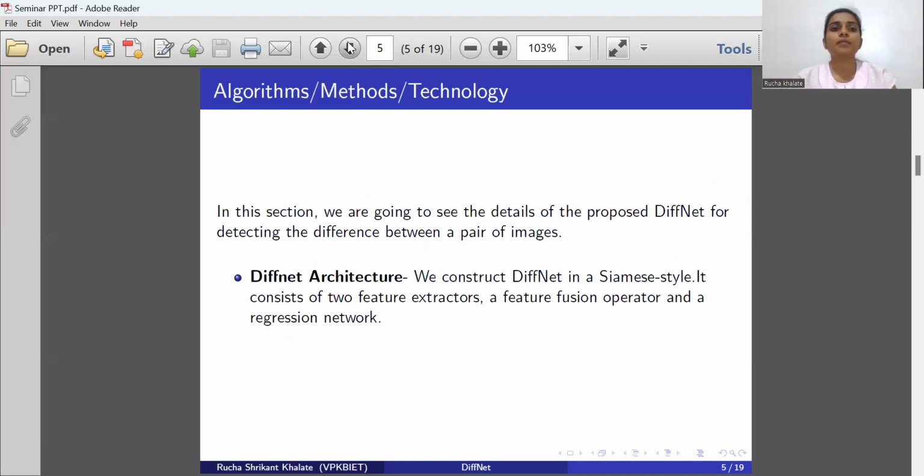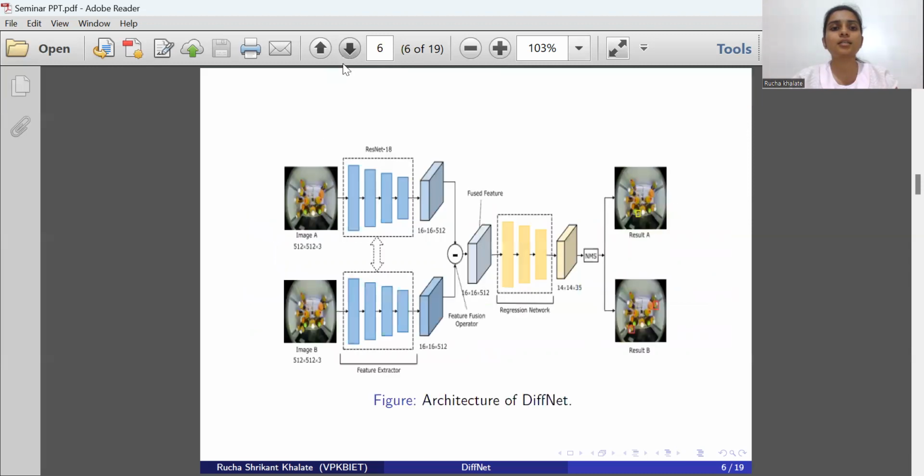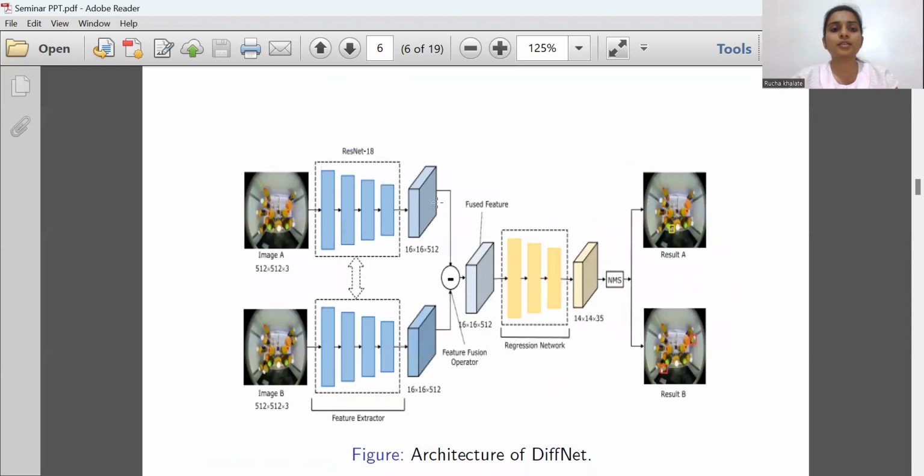Now we will see the algorithm, method, and technology. In this section, we are going to see the details of the proposed DiffNet for detecting the difference between the pair of images. This DiffNet architecture we have constructed is simultaneous. It consists of two feature extractors, a feature fusion operator, and a regression network. Let us see the architecture of DiffNet. So this is the architecture of the DiffNet.